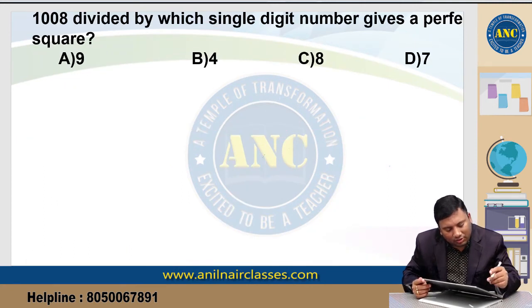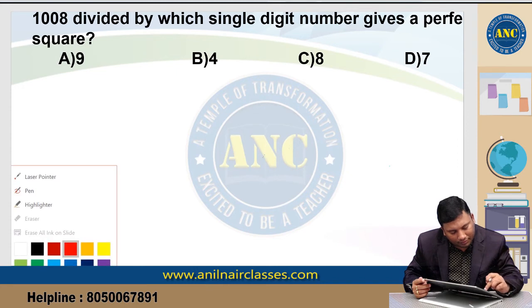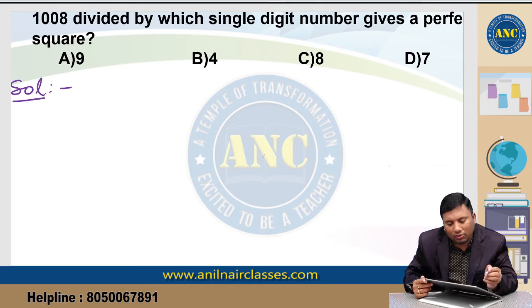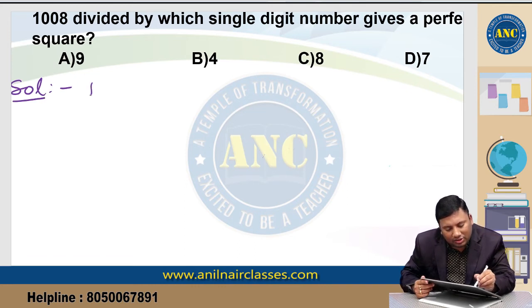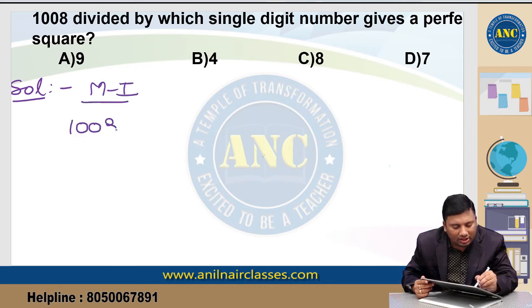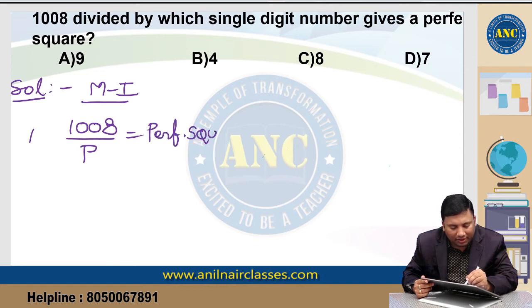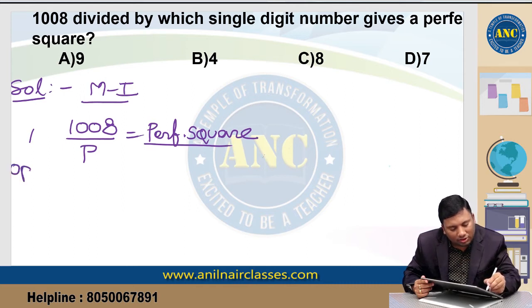Second one, see the question. 1008 divided by which single digit gives me a perfect square? Method 1. There is a number 1008. 1008 is divided by which single digit number which gives you a perfect square? So if I use the options method,